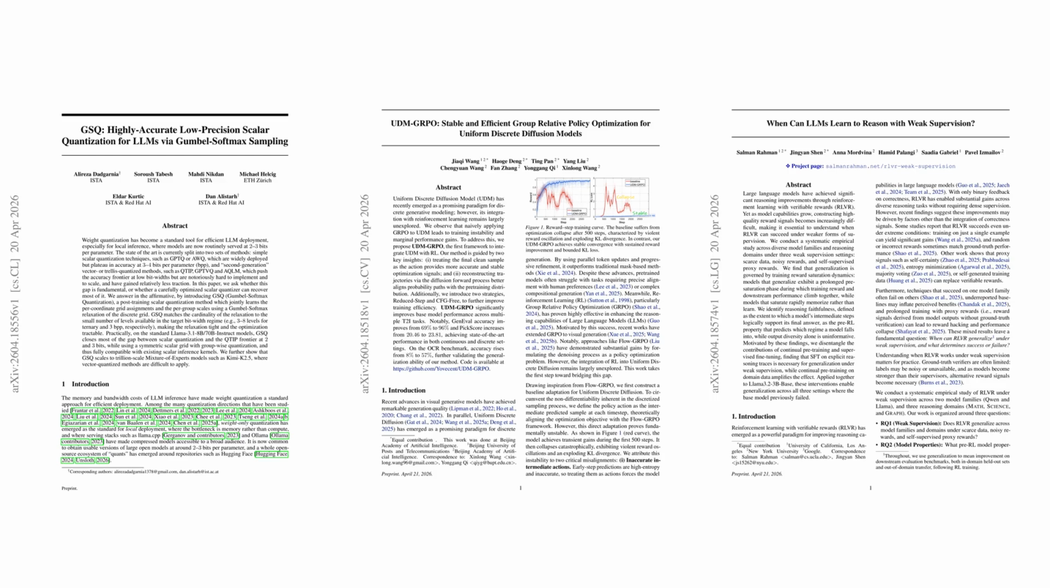From low-bit quantization to discrete diffusion and weakly supervised reasoning. Today's papers all tackle the same question from different angles. How do we make AI systems smarter, faster, and more reliable under real-world constraints?